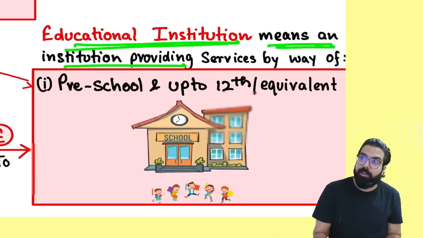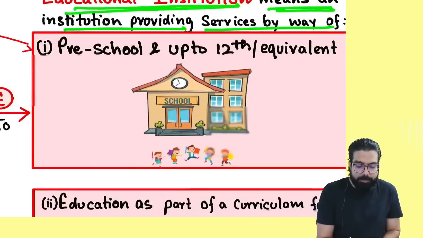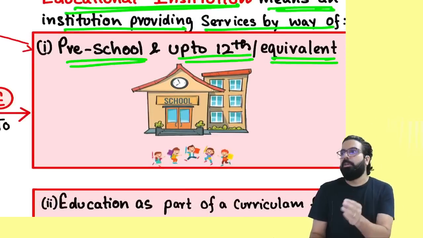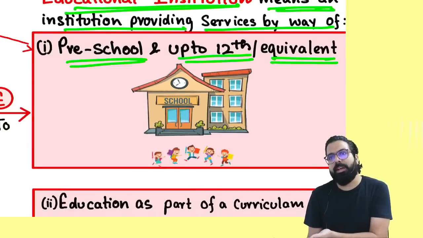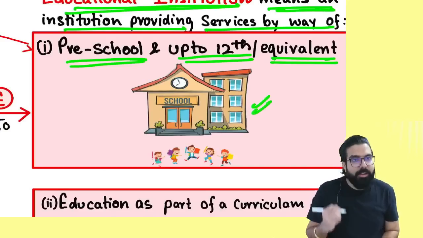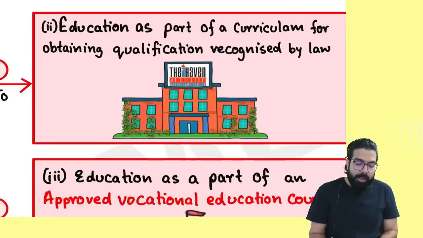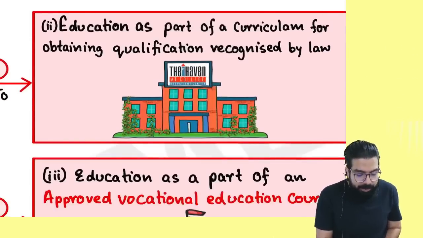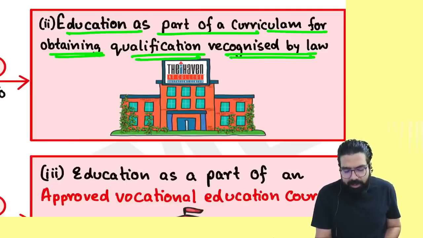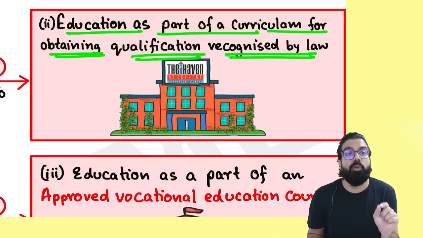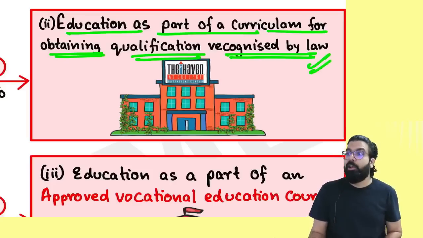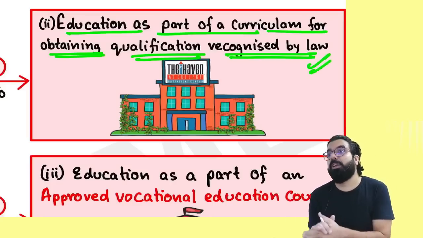They told educational institution means an institution providing services by way of preschool up to 12th or equivalent. All your preschools up to 10th and 12th, up to 12th you have to see, those are educational institutions. Your schools. After that, your degree colleges which are there, if education is provided as a part of curriculum for obtaining a qualification which is recognized under law, all these degree colleges do what? Degree colleges provide you degree. Degree is recognized under the law. Post-graduation colleges, what do post-graduation colleges do?